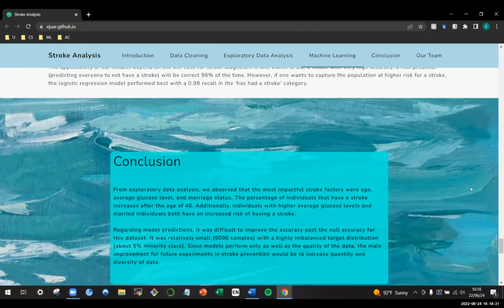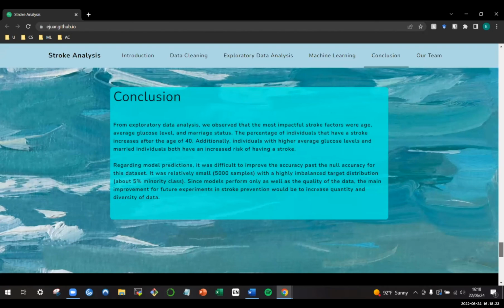On to our conclusion. From exploratory data analysis, we observed that the most impactful stroke factors were age and average glucose blood test. The percentage of individuals that have had a stroke increases after the age of 40. Additionally, individuals with higher average glucose levels and married individuals both have an increased risk of having a stroke.